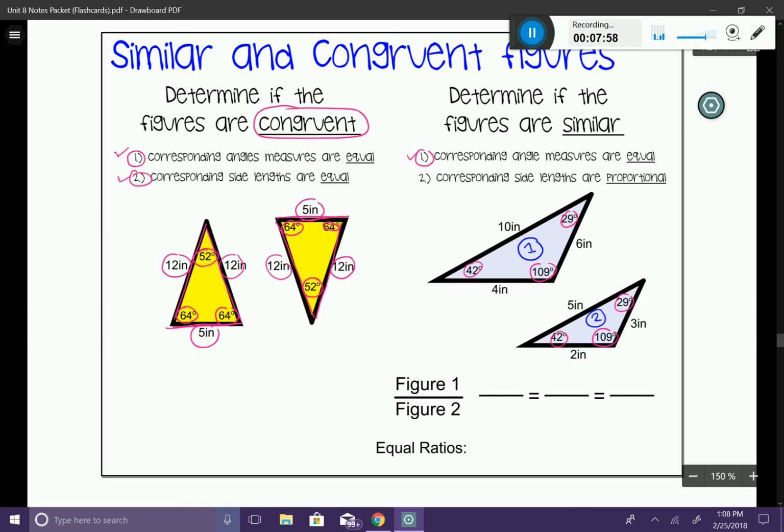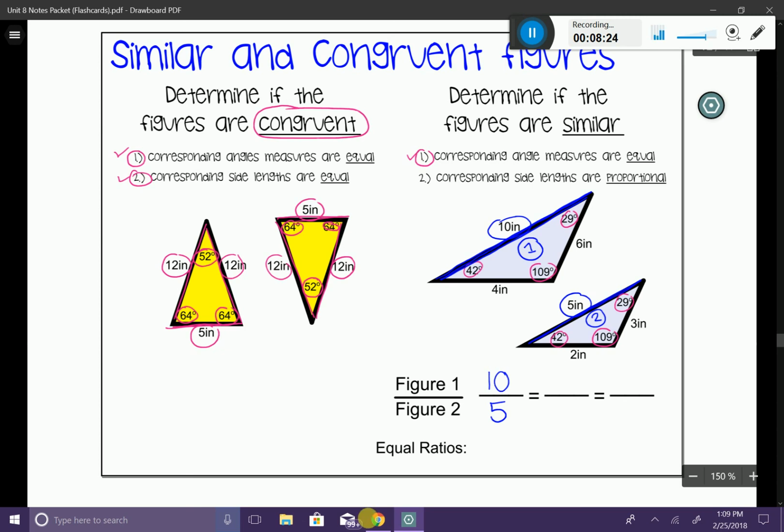And what I need to do is set up a proportion of my side lengths. So I'm going to start with this long side length here. Notice that it's 10 inches. He's on my figure 1. So where it says figure 1, I'm going to put 10 inches. His corresponding side length is this guy down here, who's 5 inches. He's on figure 2, so I'm going to indicate it there.